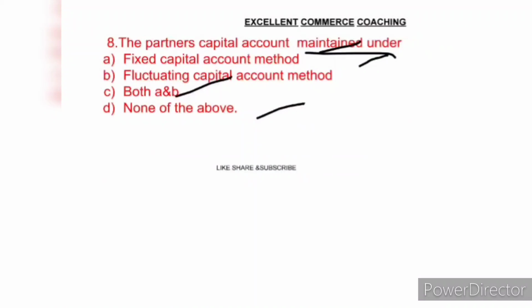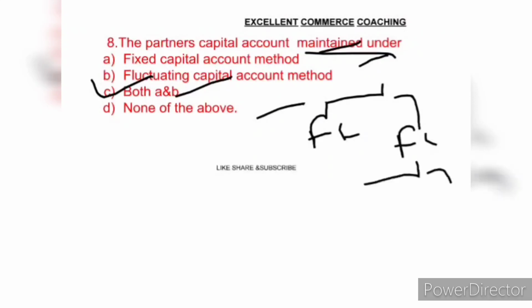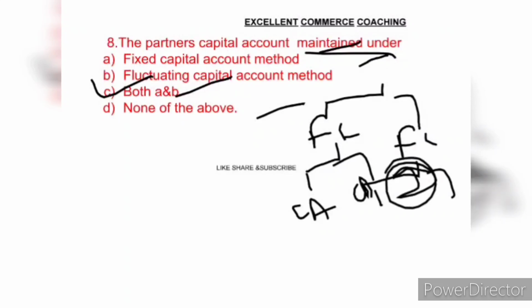The right answer is option C, because partners' capital accounts are prepared under two methods: one is fixed capital, another is fluctuating capital. Under fixed capital account, there are two accounts: one is current account, one is capital account. But in fluctuating capital, only one account will be prepared.